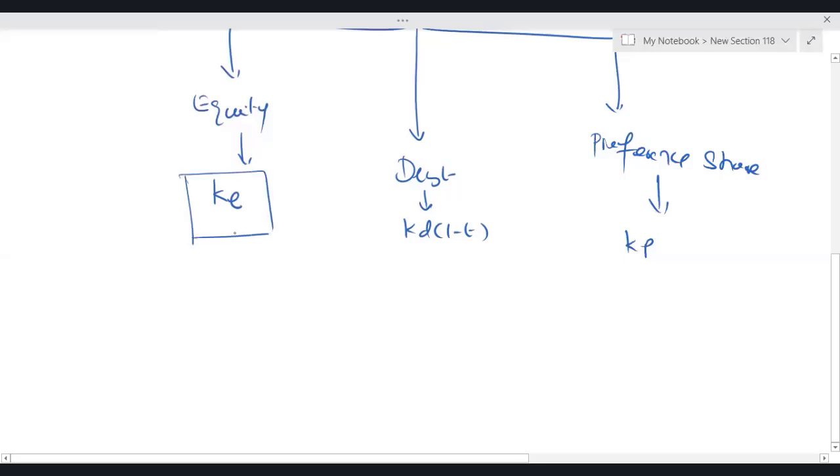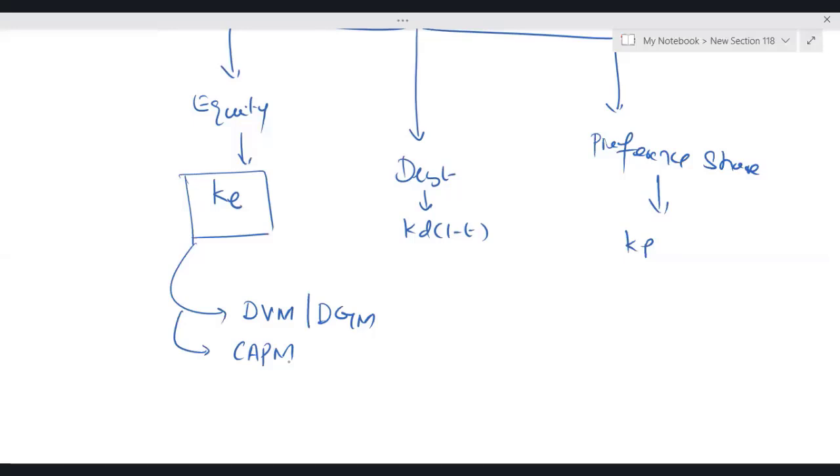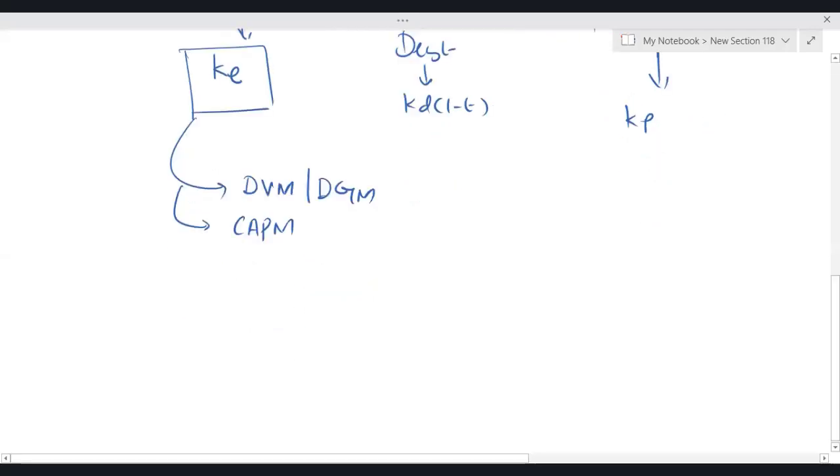When it comes to KE, cost of equity, we can calculate this KE by using two models. One is dividend valuation model, also called dividend growth model. The second one is capital asset pricing model, CAPM model. So there are two models in your financial management syllabus to calculate KE. If I talk about AFM, in AFM, actually, we have three models. In fact, in the third model, recently ACCA has made little changes as well, and those changes are really nice. But right now, in financial management, there are two models to calculate KE.